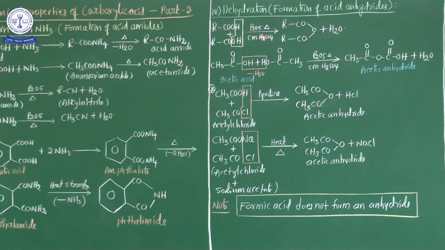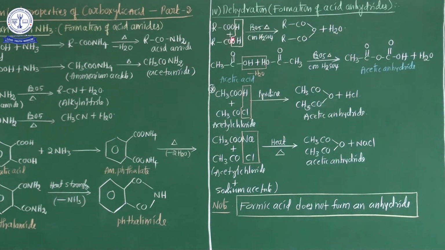Here, the important thing in the dehydration process is that two molecules, or 2 moles, of carboxylic acid are involved in the presence of a powerful dehydrating agent, concentrated sulfuric acid or phosphorus pentoxide. Hence acid anhydrides are obtained. So now see here, RCOOH, this is one carboxylic acid, plus RCOOH, this is one more carboxylic acid.